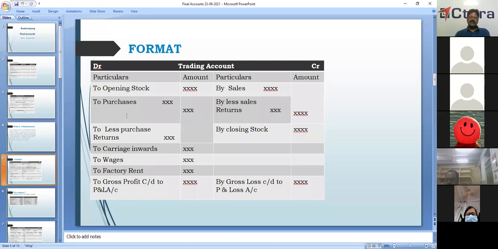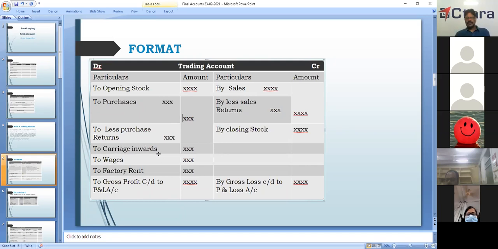Right, so this becomes net purchases. From purchases, we will deduct the purchase returns. The net purchases will be written in the outer column. Then carriage inwards. What is carriage inwards? To bring whatever raw material we are purchasing to the factory or workshop, etc., is called carriage inwards, transport.